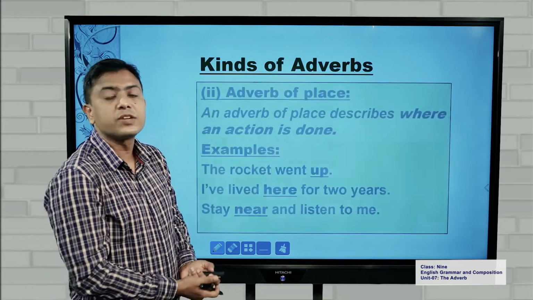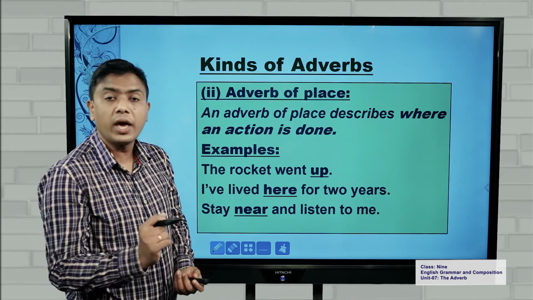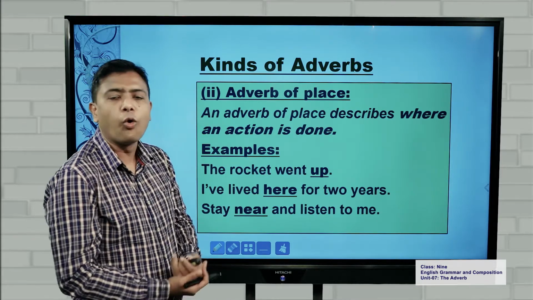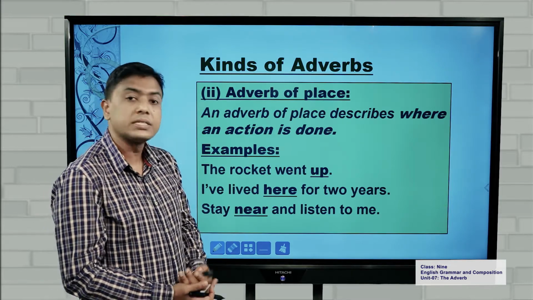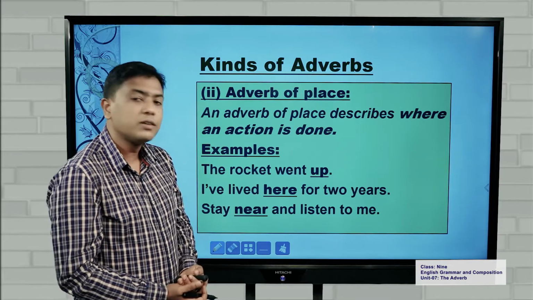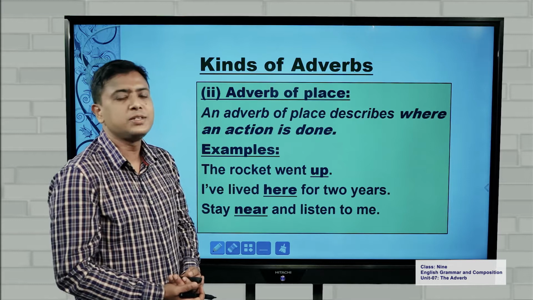Second category, adverb of place. An adverb of place describes where an action takes place or where an action is done. Examples: the rocket went up. I have lived here for 2 years. And last one, stay near and listen to me.